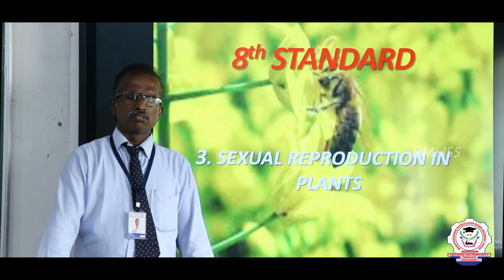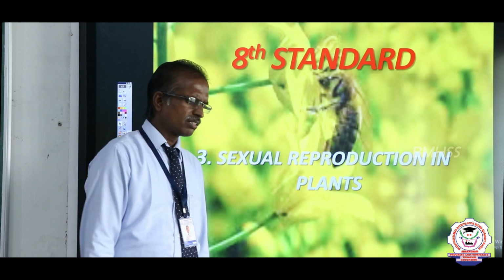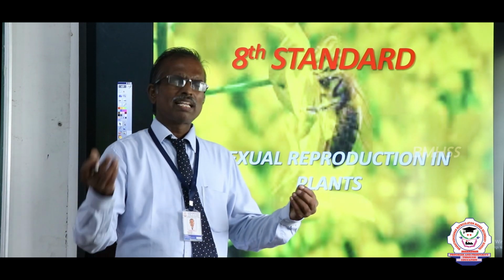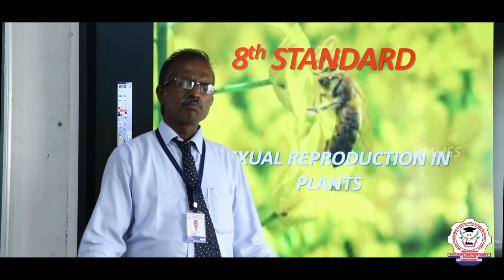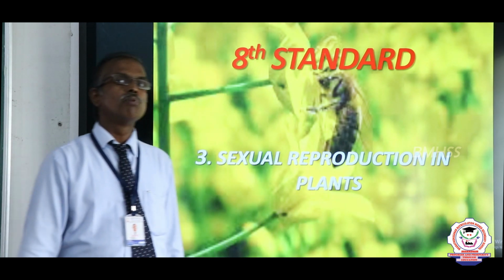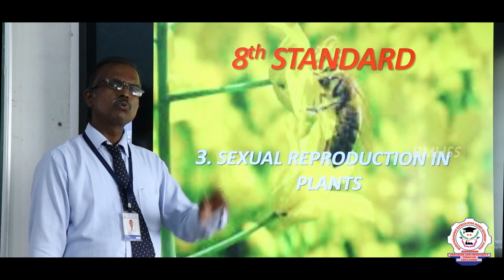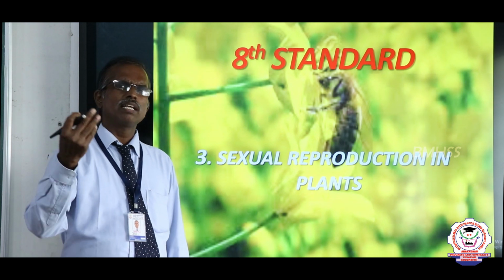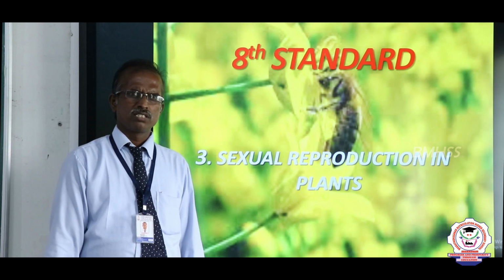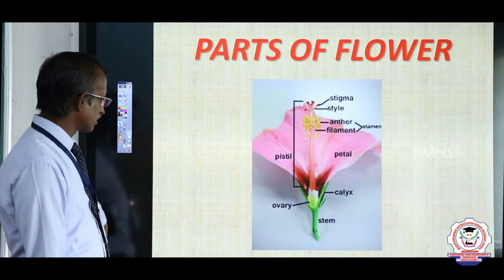Now, why do we need sexual reproduction? Sexual reproduction is needed to bring variations, by means of fusion of both gametes, the male gamete and female gamete, from two different parents. As the result, we bring several varieties, mainly to bring about variations.